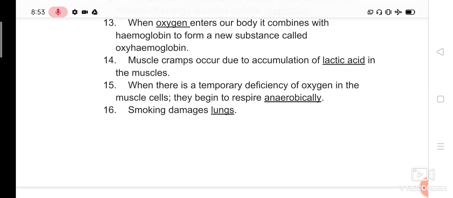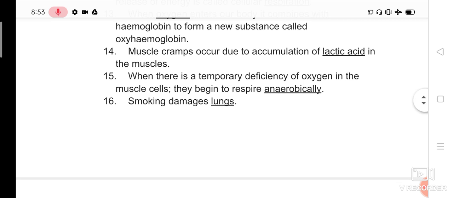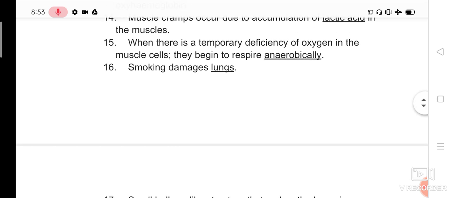Question number 15. When there is a temporary deficiency of oxygen in the muscle cells, they begin to respire anaerobically. That is the same thing we discussed in 14. When there is a deficiency of oxygen, if the cells don't get oxygen properly, immediately our muscles start to produce energy by the anaerobic method. That is called anaerobic respiration. So they begin to respire anaerobically. Next, smoking damages lungs, because lungs are the main respiratory organ.